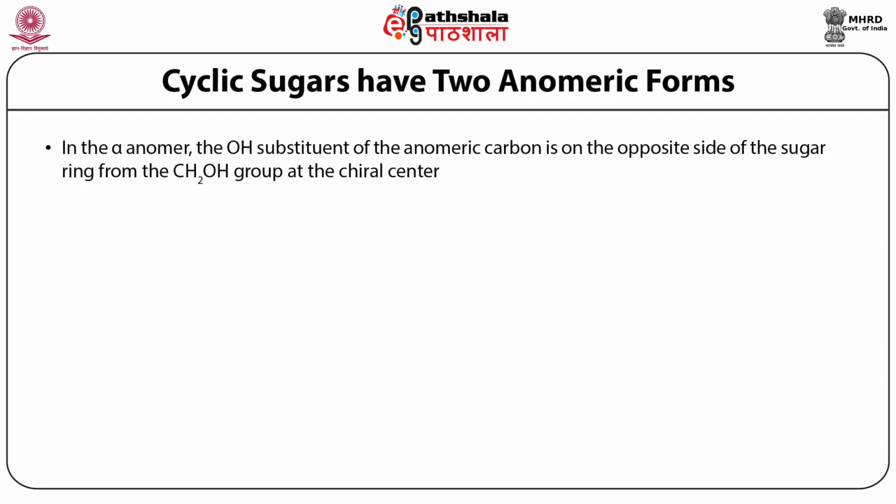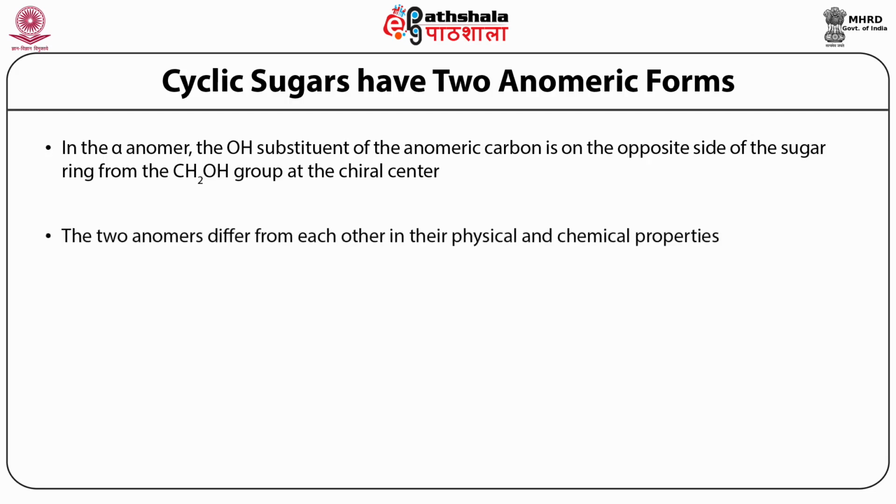Now, in the alpha anomer, if you notice, the hydroxyl substituent of the anomeric carbon is on the opposite side of the sugar ring from the CH2OH group at the chiral center, and it is the opposite for the beta form, where the hydroxyl substituent of the anomeric carbon is on the same side of the sugar ring as the CH2OH group at the chiral center.